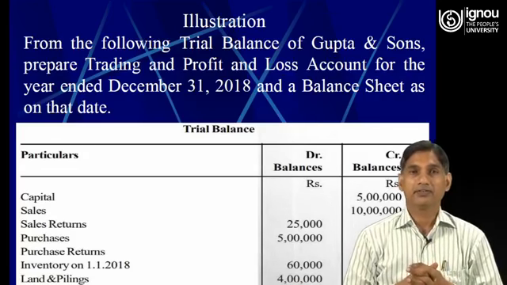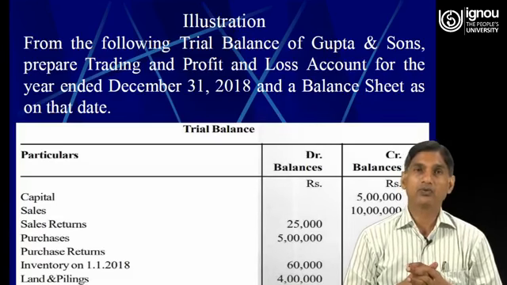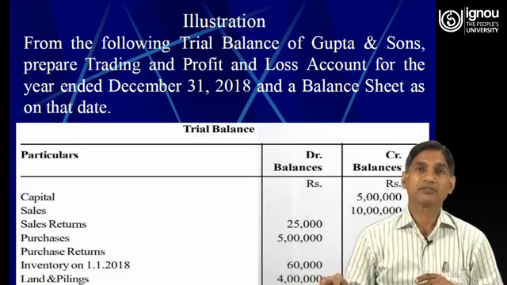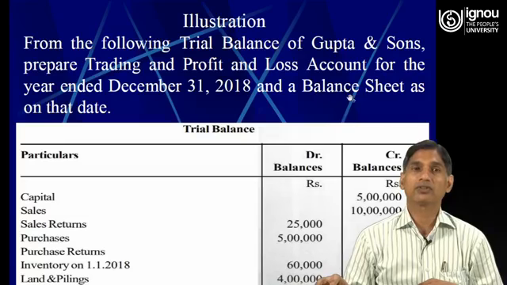We will try to understand this with the help of an example which is with us. From the following trial balance of Gupta and Sons, prepare trading and profit and loss account for the year ended 31st December 2018 and a balance sheet as on that date.